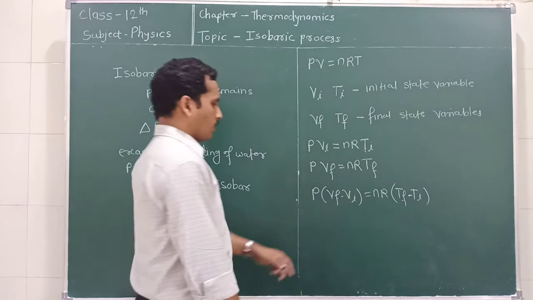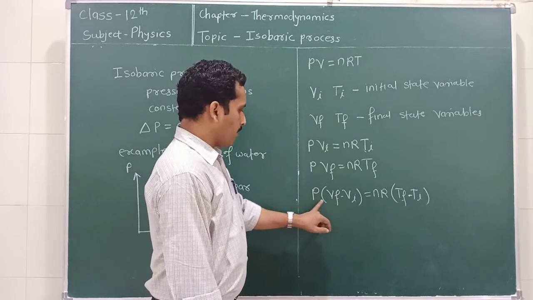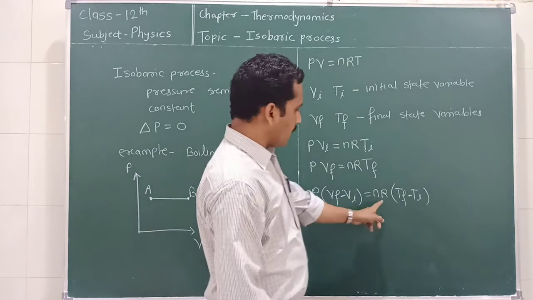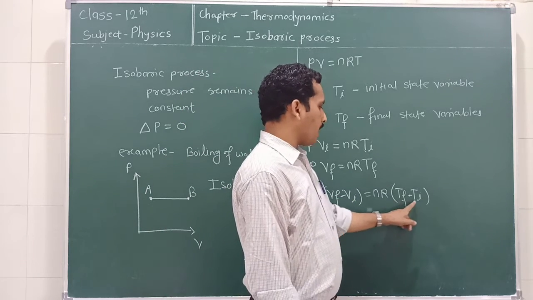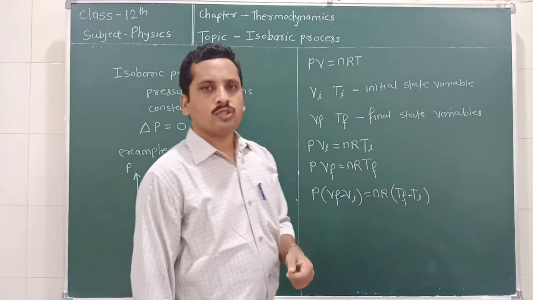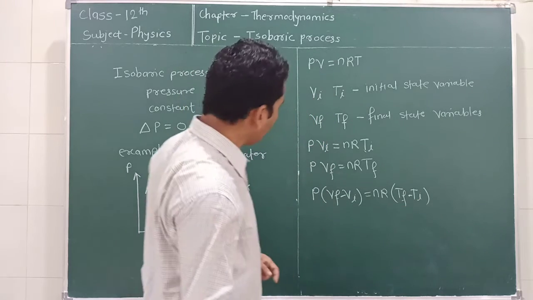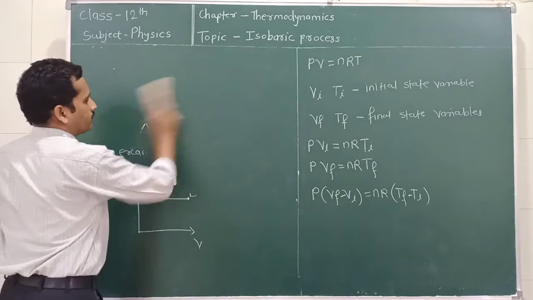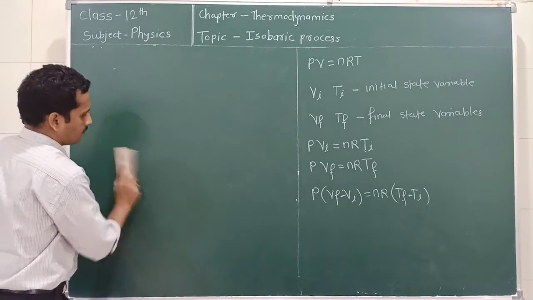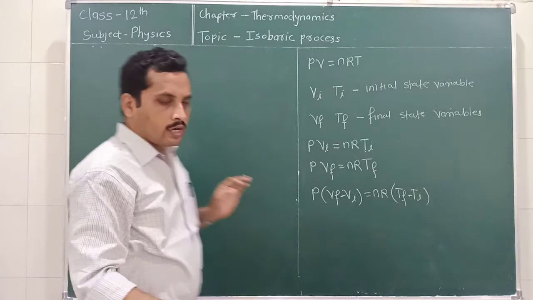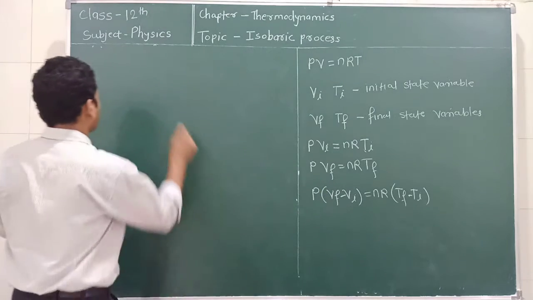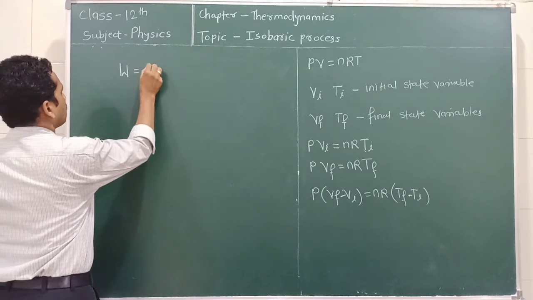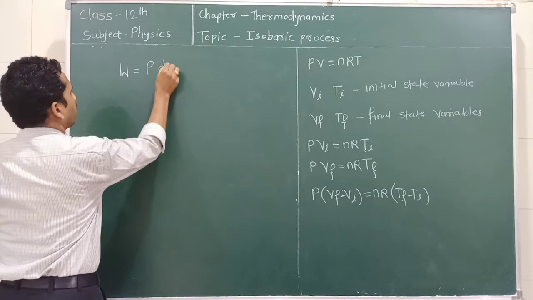So what is P multiplied by Vf minus Vi? It is equal to nR(Tf minus Ti). So now we know the work done W is equal to P multiplied by dV.